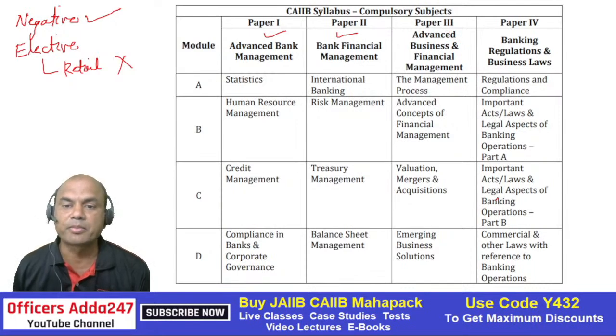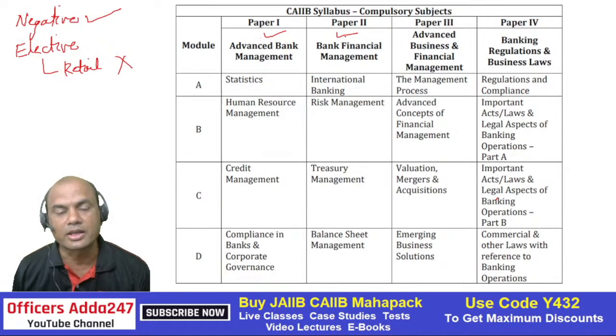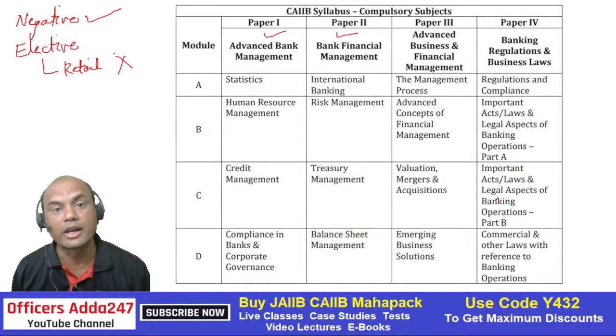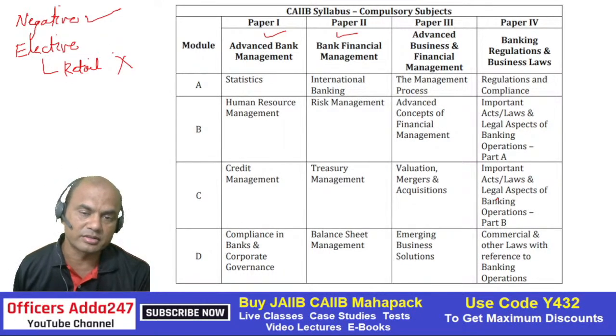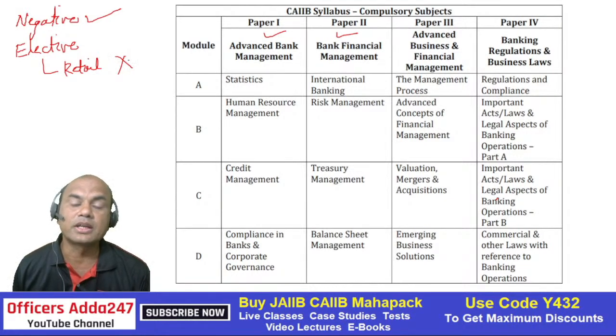Look at the topics: management process, advanced concepts of financial management, valuation, mergers, acquisitions. Here you will have cost accounting also, emerging business solutions, and then everything legal. Now the point is, as of now, two subjects are a difficult task, then you'll have four. Plus there are 2-3 other important parts. Negative marking is there, 25%. Plus, retail is no longer an elective. You have five separate electives: rural, IT, risk, treasury and central banking. These are the difficult ones.